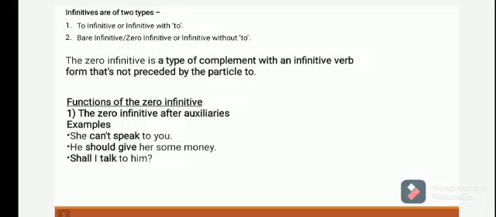Then, he should give her some money. Here, before give, we haven't used to, because the auxiliary should has been given. Shall I talk to him? Here, before talk, we haven't used to, because the auxiliary shall has been given.